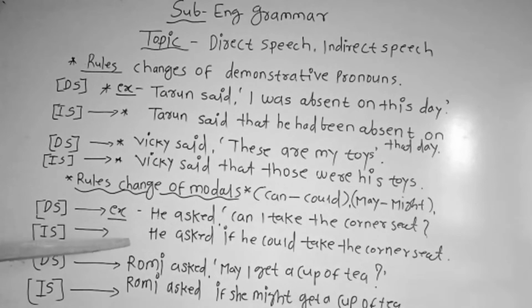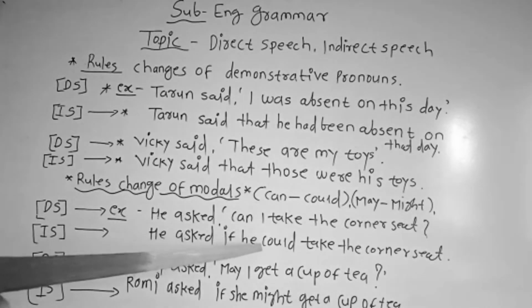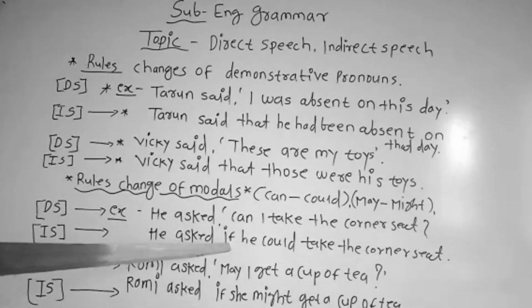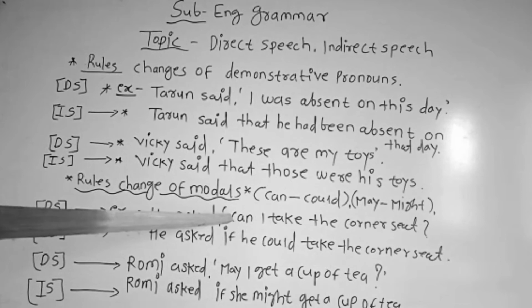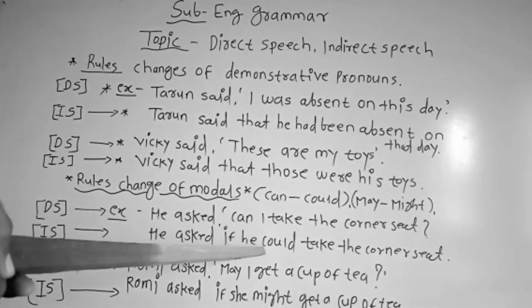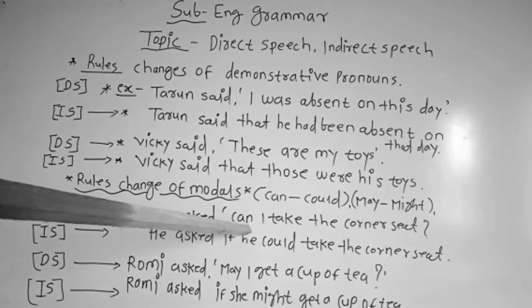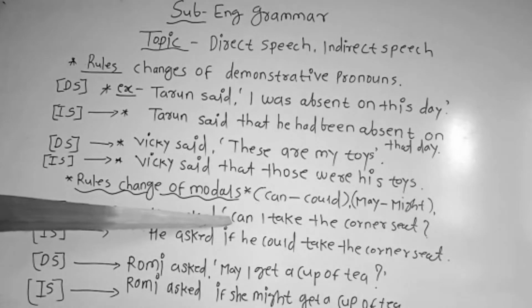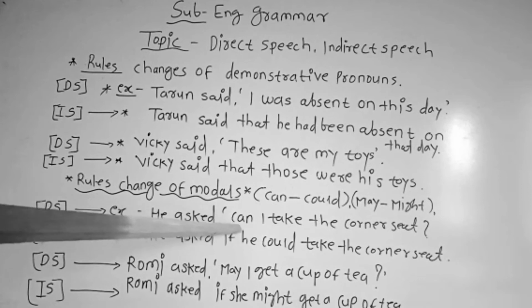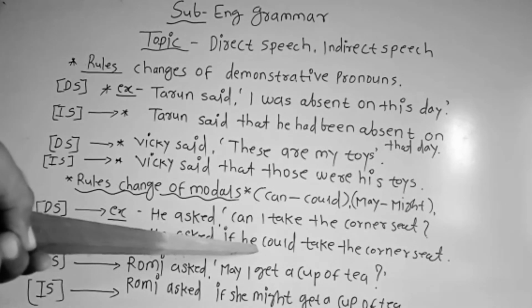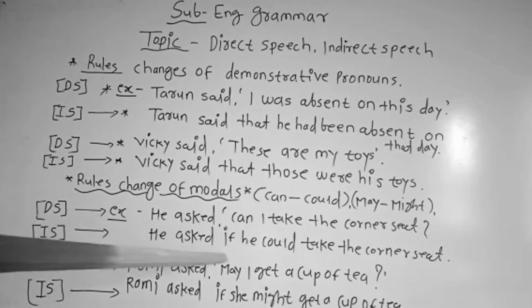So this is the direct speech, and this is the indirect speech. You can see that he asked if he could take the corner seat. You can see, students, that we have changed the modal auxiliary "can" into "could," isn't it? Why did we do it? Because while converting direct to indirect, we have to change the tense. So "can" shows the present, and "could" shows a little bit of past possibility.